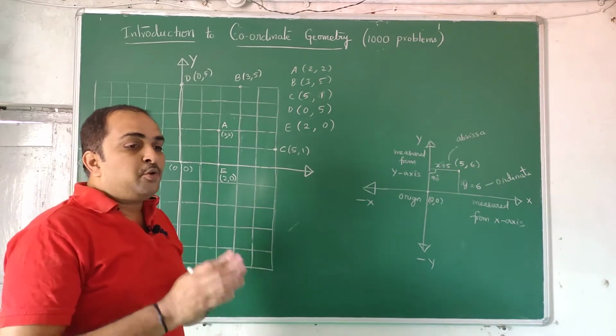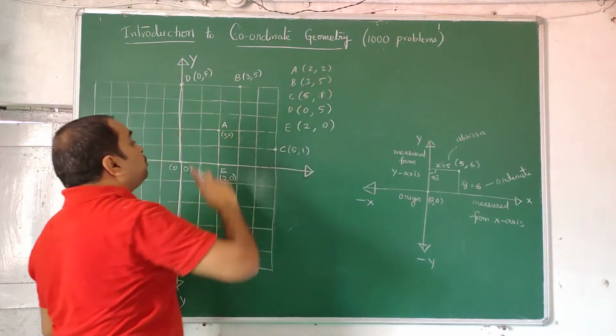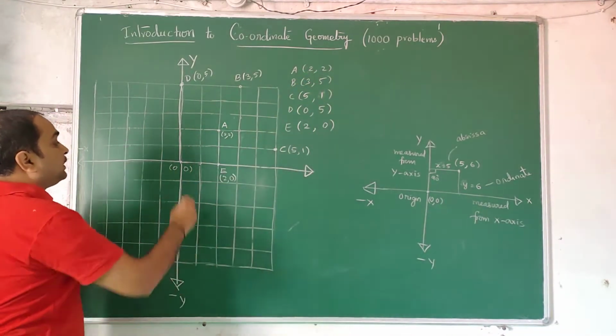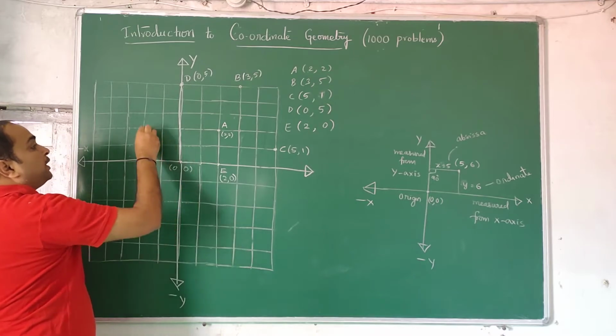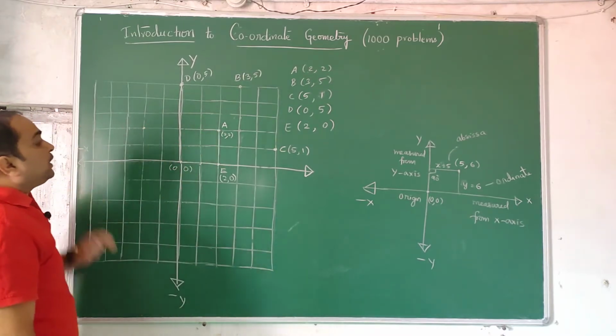So once you write one value, you cannot have another point for that value. For example, A is 2, 2, you cannot have another 2, 2 here. A student may ask, sir, the length is the same whenever you come here. No sir, what about that? Then if this is A, this is not A.